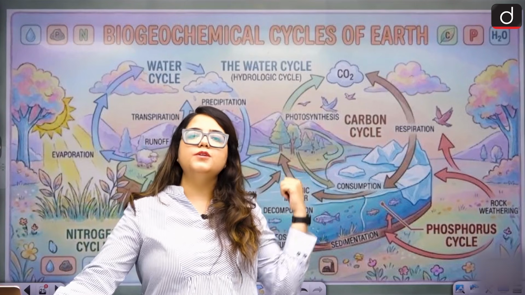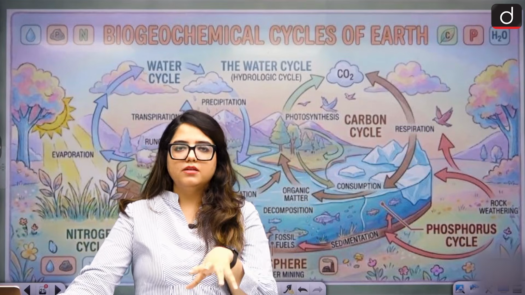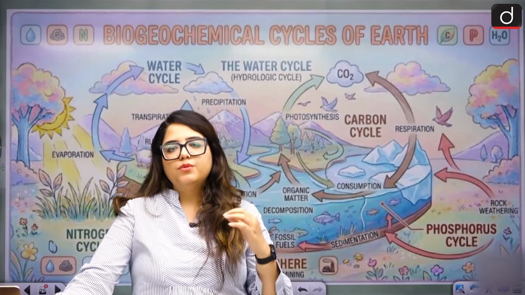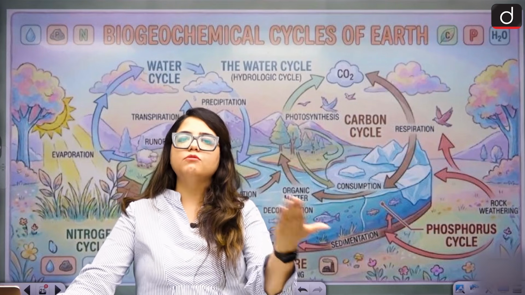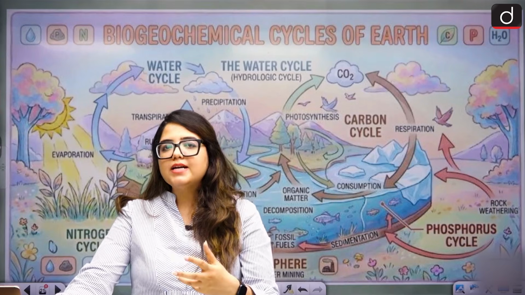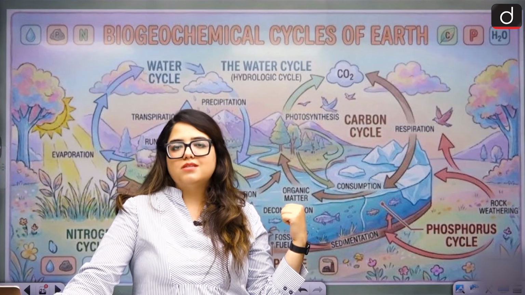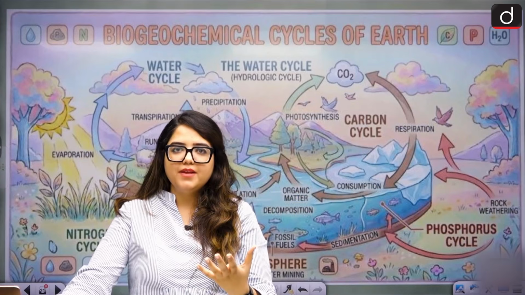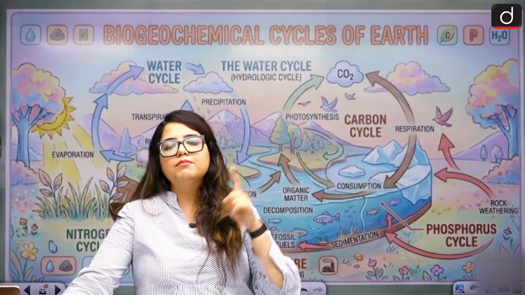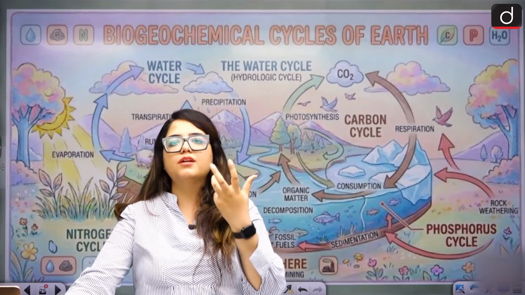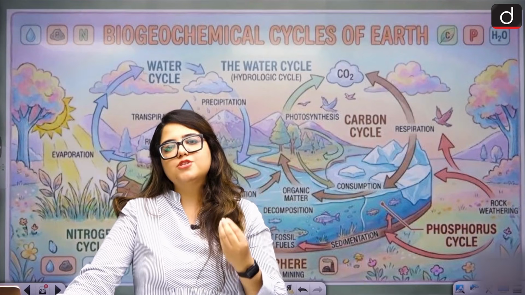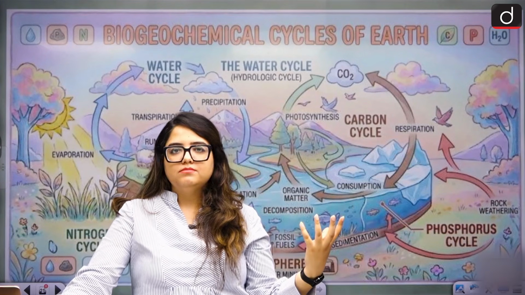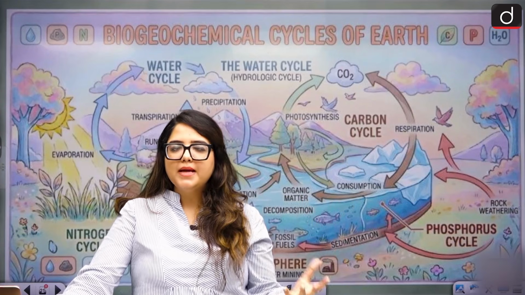Why? Because for that pioneer species to come up, for that pioneer species to grow, we would want to give it an environment, would we not? Would we want to give it an environment that, okay, you grow and then you turn into a climax community? To give that environment, this ecological balance is required. What is this ecological balance? Biogeochemical cycle. Yes, that cycle keeps everything running, because of which a favorable condition or environment is created for a pioneer species to take birth, or for a climax community to keep going. Both ways.